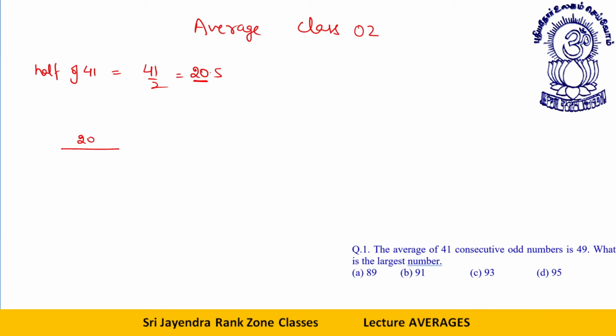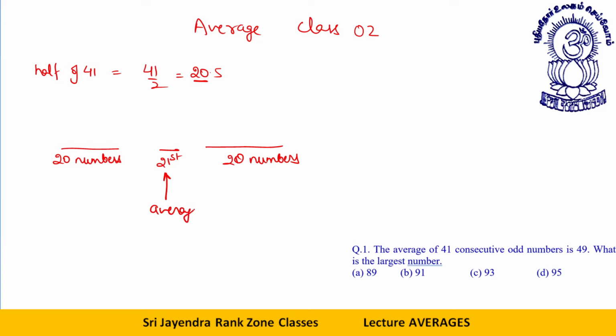I put 20 numbers here, then one number in between. This is the 21st. Then further 20 numbers here. Okay, dear students, now we know this middle number is the average.